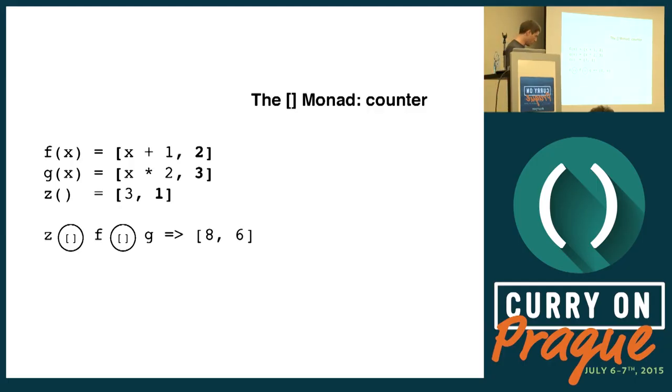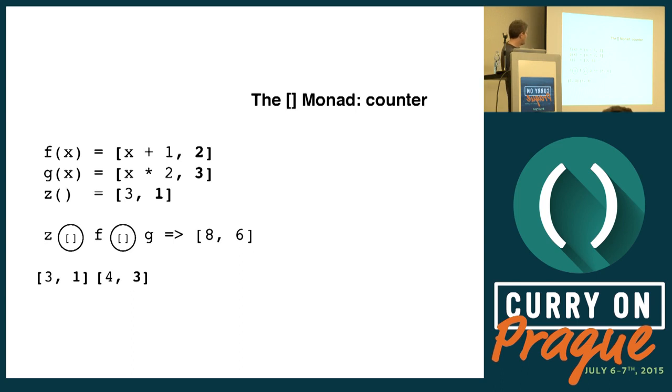Let's see it working in a more concrete example. So suppose we have these three functions. They're pure functions. They're monadic functions, right? They return monadic values. And we chain them with composers. And I claim that the answer is 8 and 6. We'll see why. So we start with z. It doesn't take any arguments, and returns 3 and 1.